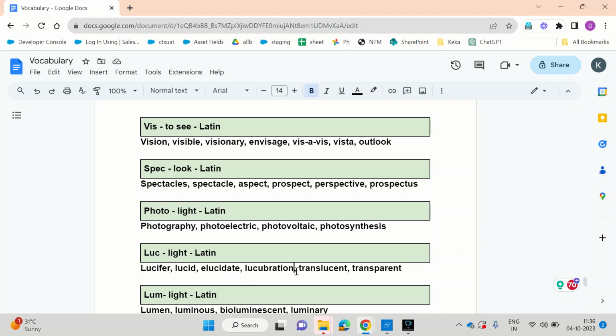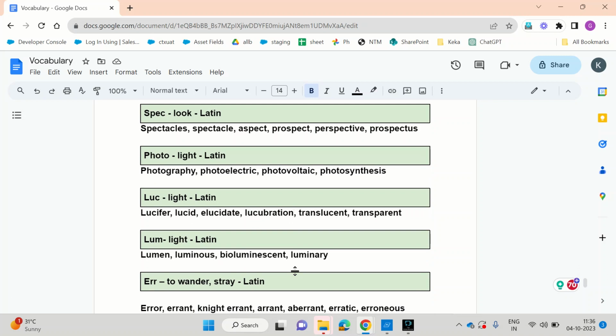Lumen. Lum is again related to light. What is lumen? Lumen in physics is a standard unit for measuring the rate of flow of light. You can see it on bulbs also. When you buy any bulb or a tube light, you will see lumen in the specifications. Luminous. Luminous means radiant. It is shining. It is glowing. It is lustrous. Luminous signs means they are clearly visible.